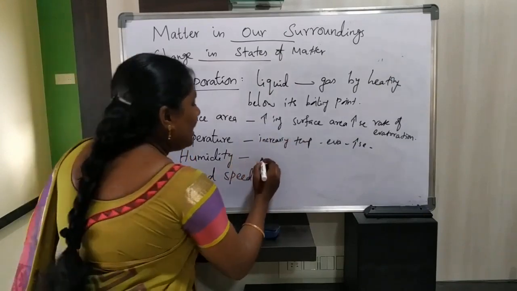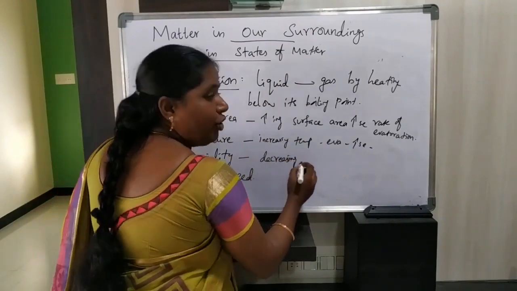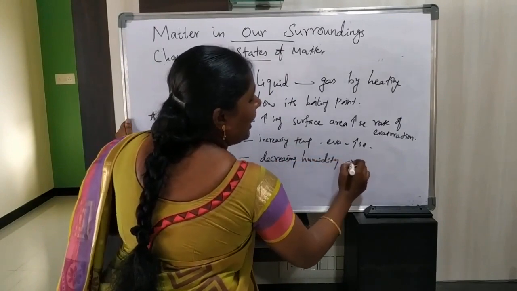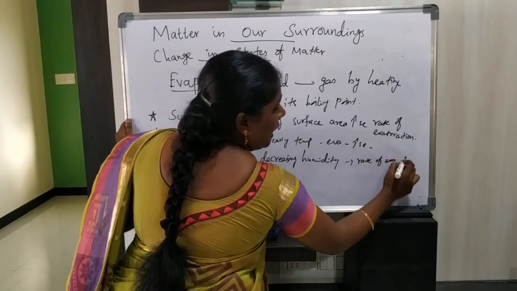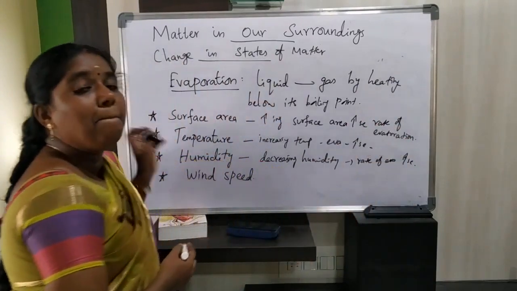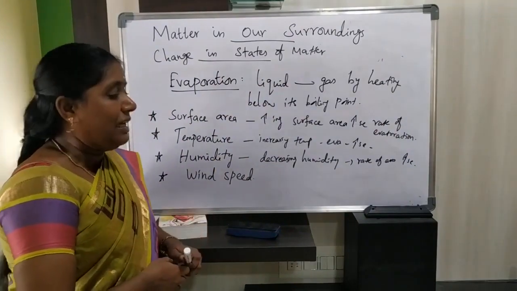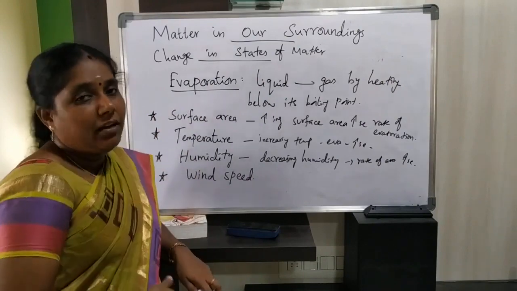So by decreasing humidity, the rate of evaporation increases. By increasing humidity, the rate of evaporation decreases.